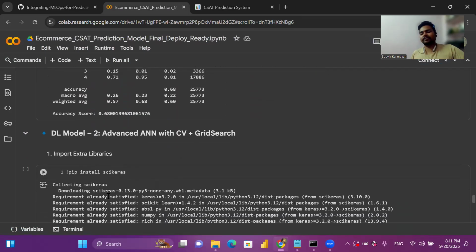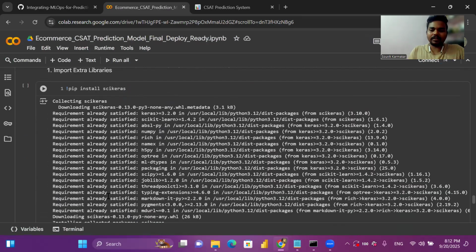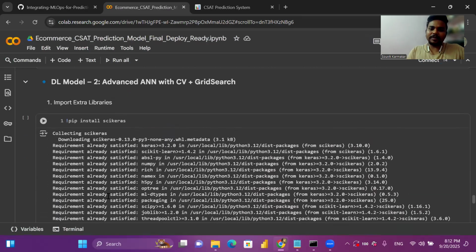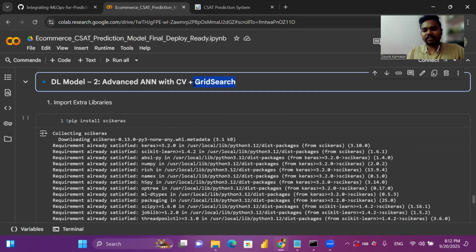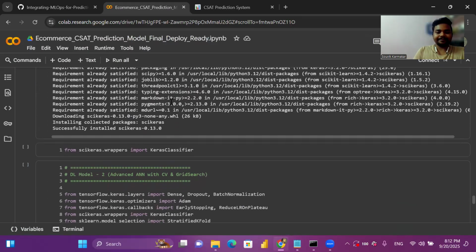After that, we employed cross validation and grid search on the advanced ANN model. The advanced ANN model means we made some improvements to the baseline model, like cross validation and parameter tuning. I tried grid search as well, but due to my machine's RAM issue, I did not perform that step. I decided to do it in the future if I have a better machine. So I did only the cross validation technique here.